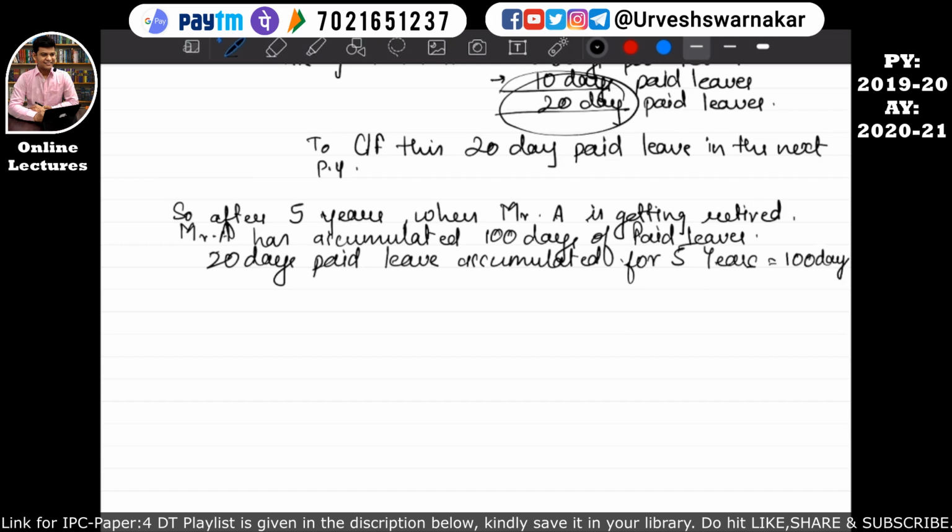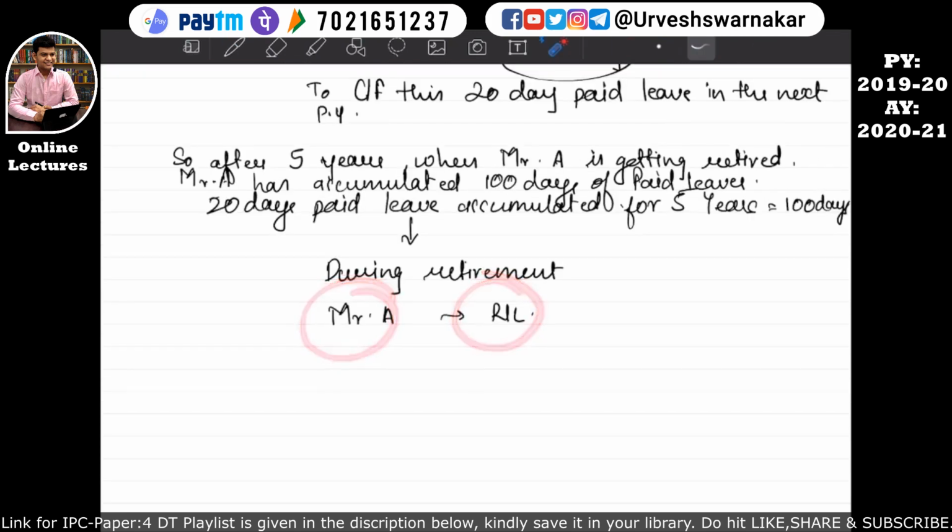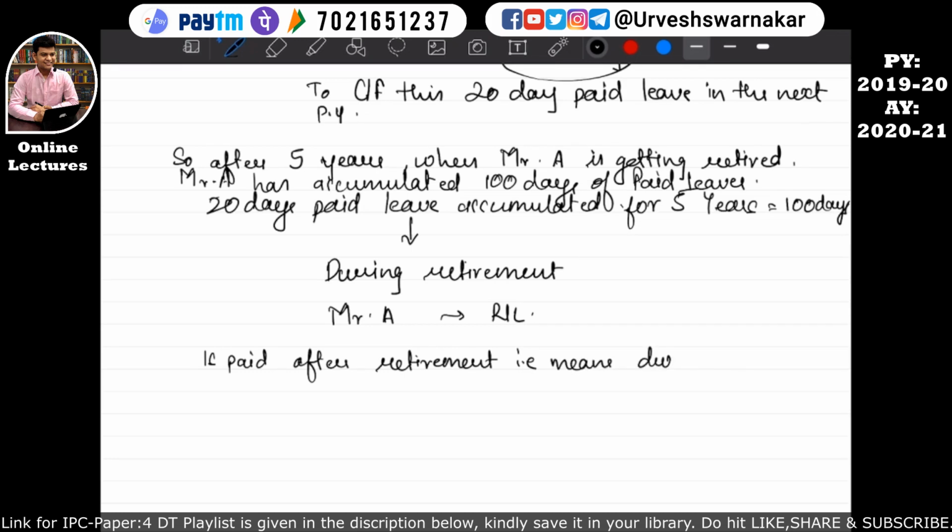I hope this is quite clear. So Mr. A asked Reliance Industries Limited to pay for this 100 days, because this 100 days was paid leave, and because of working for the company he has not taken it, so kindly pay for these 100 days. And if Reliance Industries Limited pays for these 100 days to Mr. A, it is known as leave encashment. So basically leave encashment is paid after retirement, that means during retirement only.